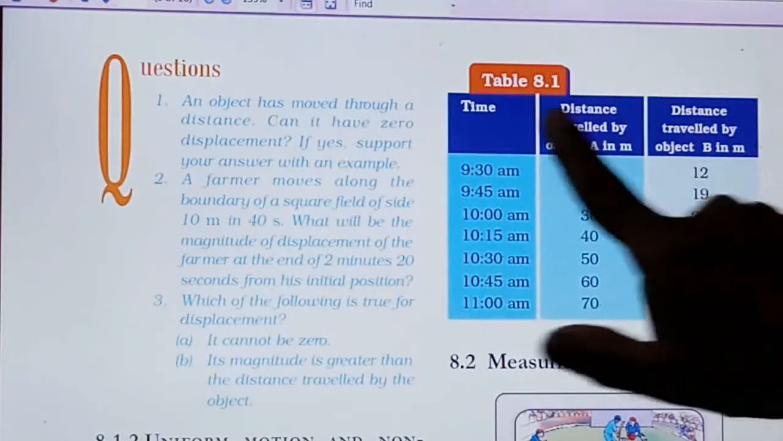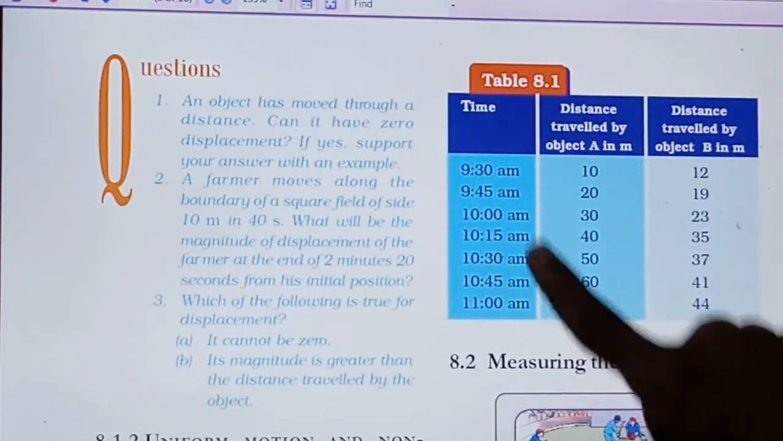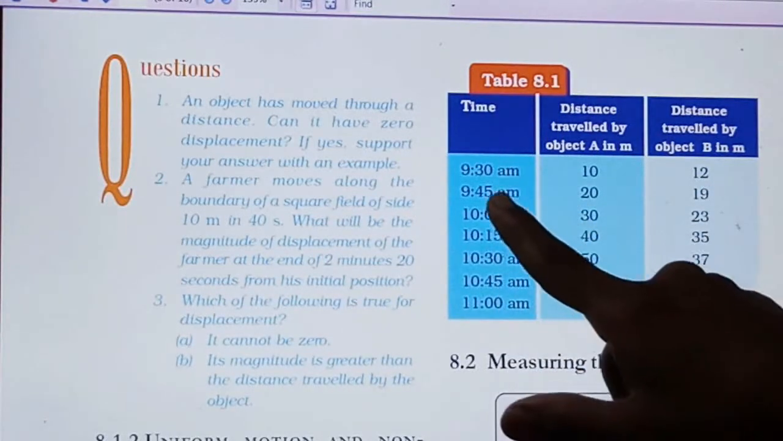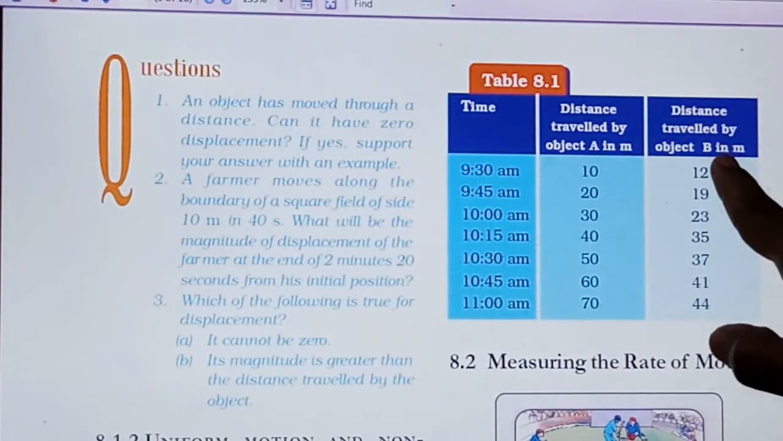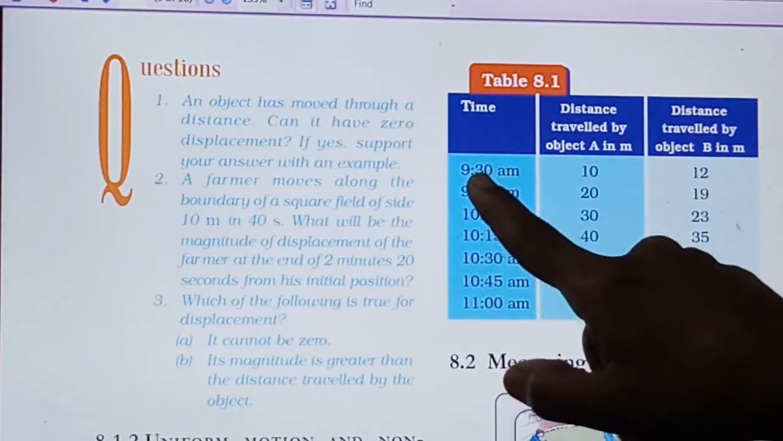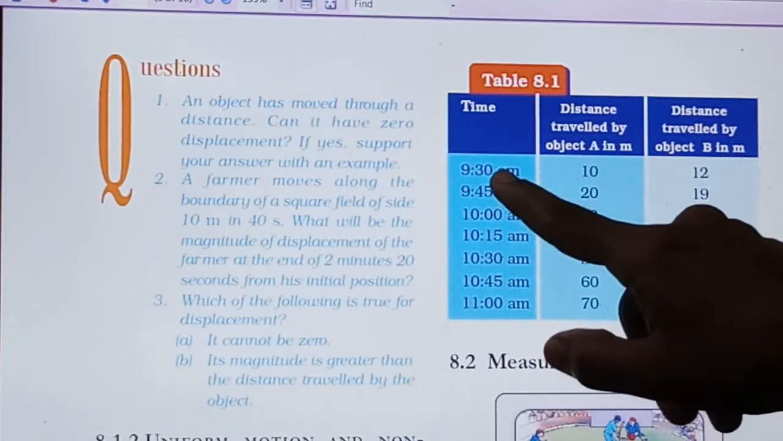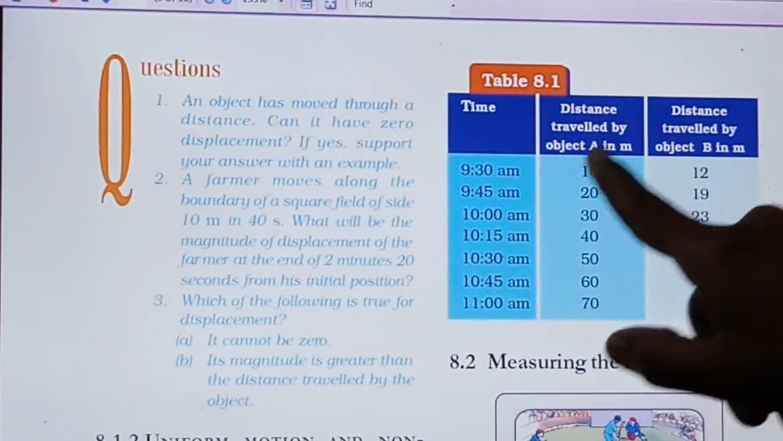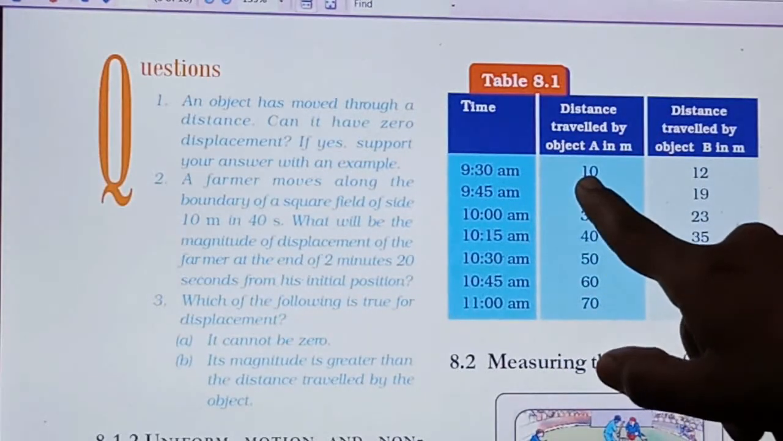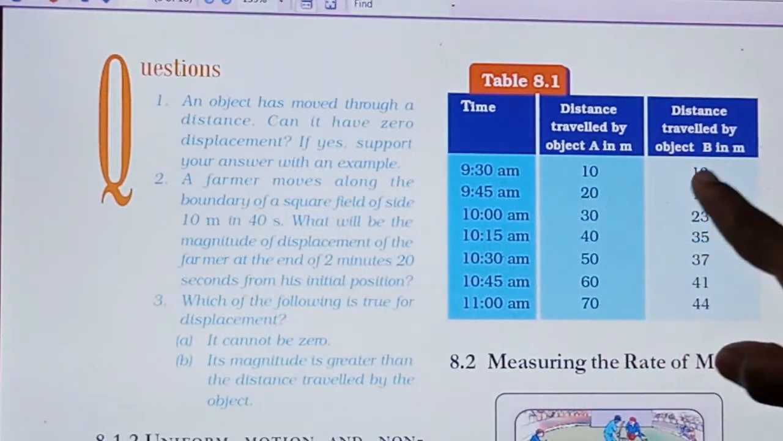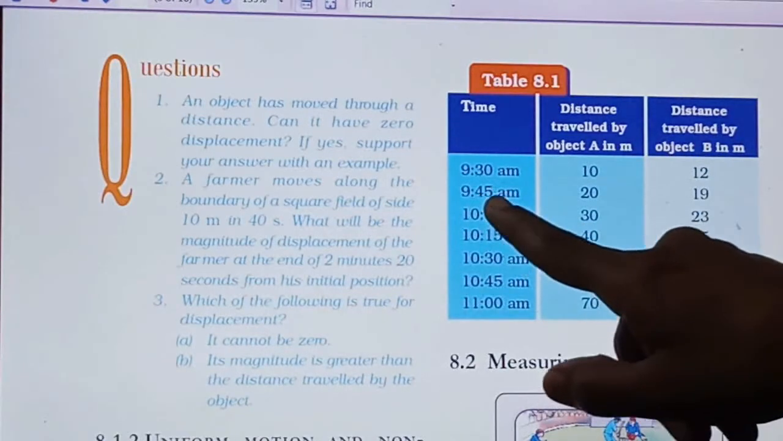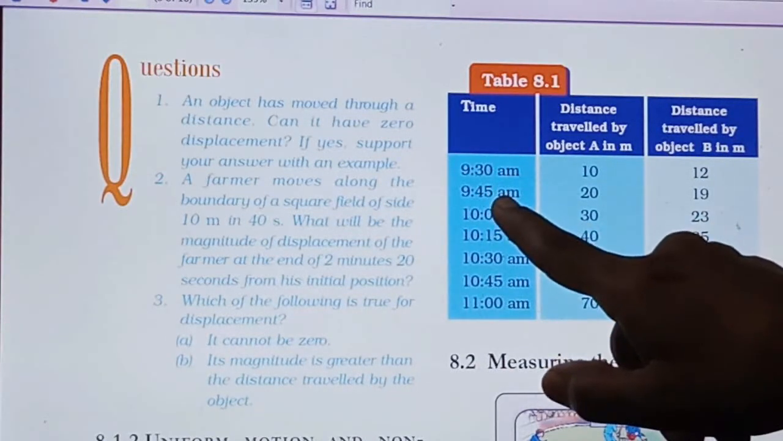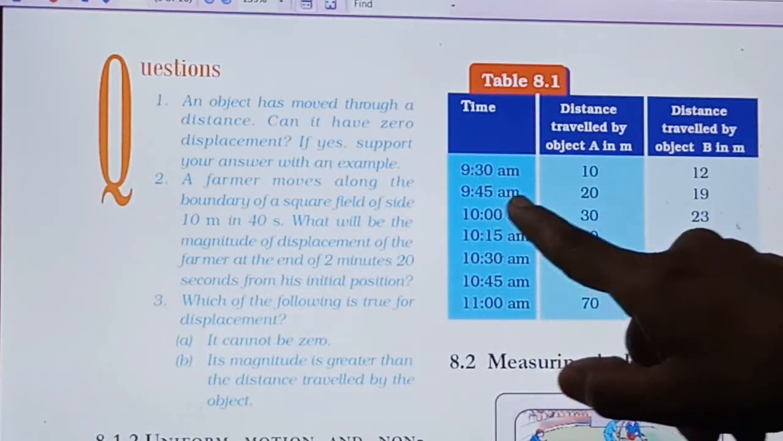This is table 8.1. The time is given, along with the distance travelled by object A and the distance travelled by object B. At 9:30 a.m., the distance travelled by object A is 10 meters, and object B has travelled 12 meters. Then 9:45 means after 15 minutes.